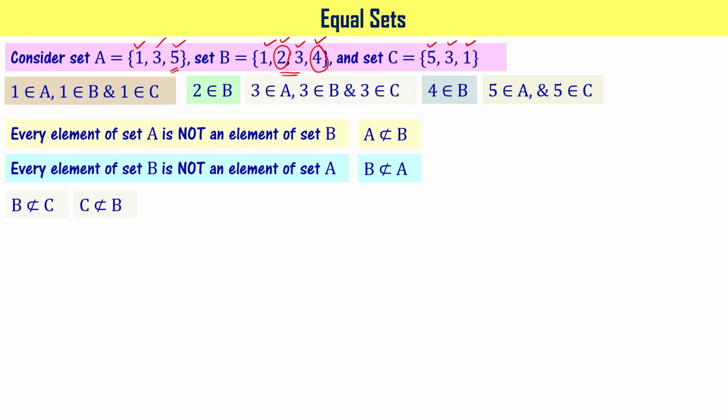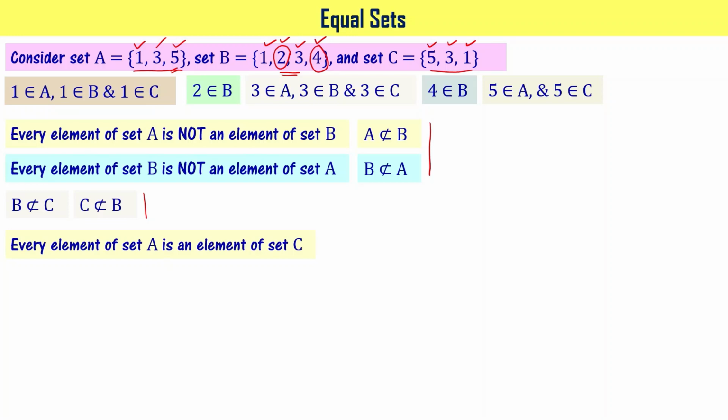Now let's consider set A and set C. We have seen the combinations of AB here and BC here, right? Now let's see AC. If you see, every element of set A is an element of set C, right? Here you have 1, 3, 5 and here you have 1, 3, 5 in different order. But we learned that in roster form, order doesn't matter.